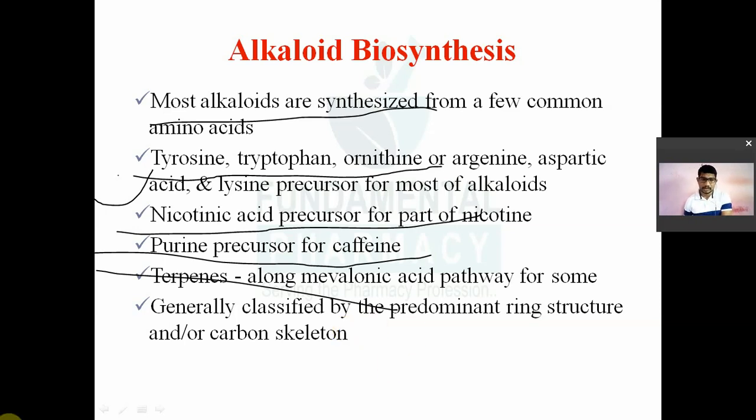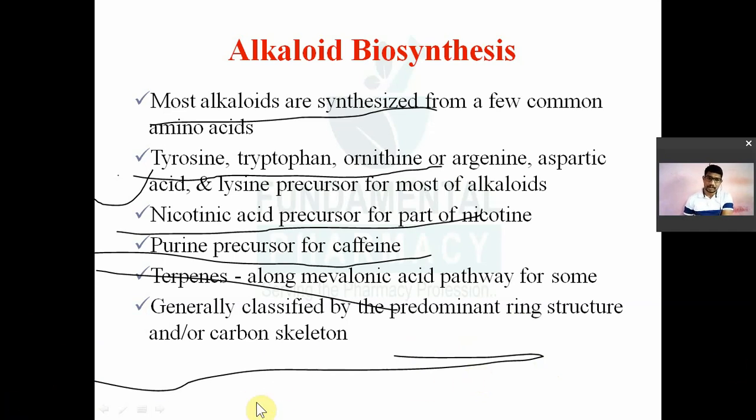When we see the different biogenetic pathways, at that time I will explain what the different pathways are: the shikimic acid pathway, the terpene mevalonic acid pathway. Generally, alkaloids are classified on the basis of different structure, on the basis of carbon skeleton or on the basis of ring. Depending on which ring is in the alkaloid, we classify it, or depending upon the carbon skeleton.